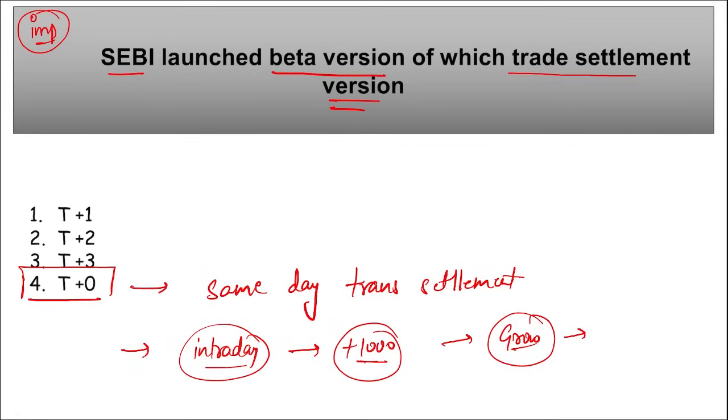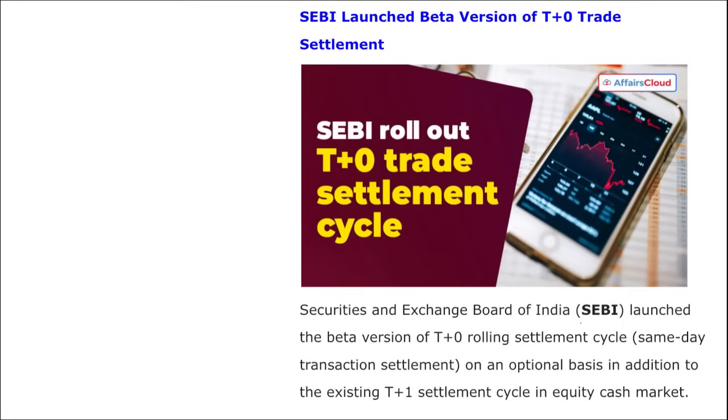What used to happen earlier was, it used to take T+1 day, but now it has been reduced to T+0. That means this amount used to be credited next day into your bank account, but with this T+0 settlement cycle, this amount will be credited on the same day. So T+0 has been recently launched. Here you can see SEBI has launched the beta version of the T+0 rolling settlement cycle, that is the same day transaction settlement on an optional basis, in addition to the existing T+1 settlement cycle in the equity cash market, right?